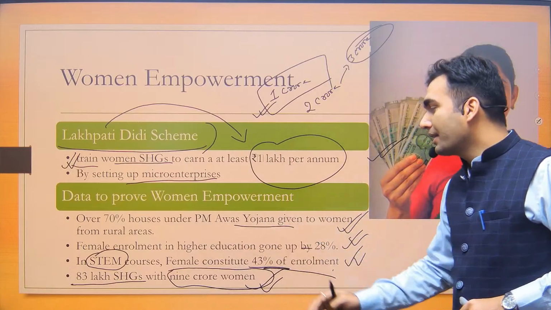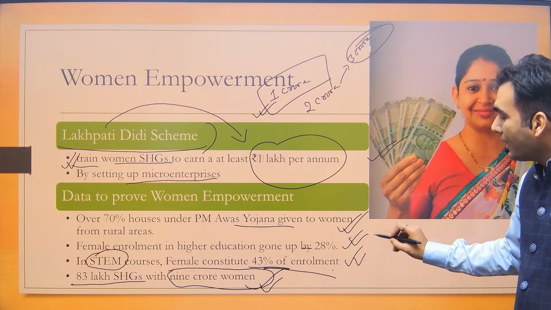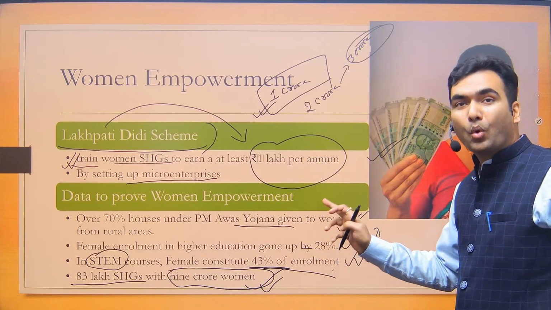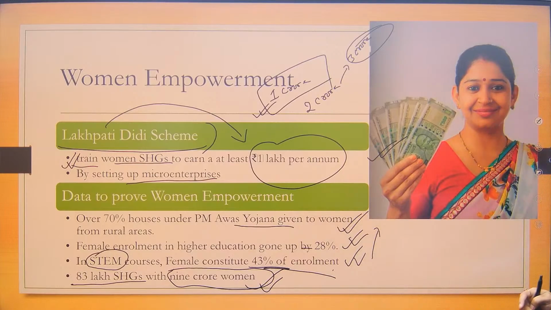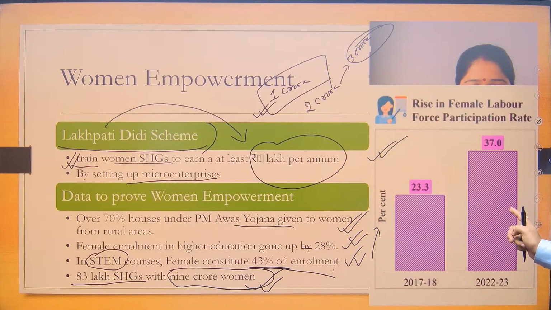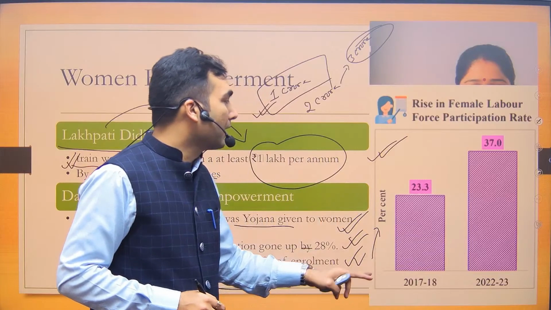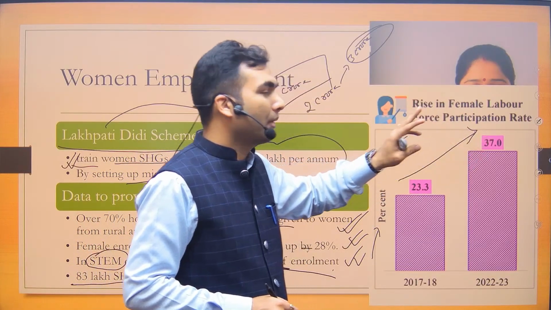Then 83 lakh SHGs have been there. So women are studying more, and since women are studying more in higher education, it is also resulting in an increase of labor force participation rate. It has dramatically increased from 23.3% to 37%.